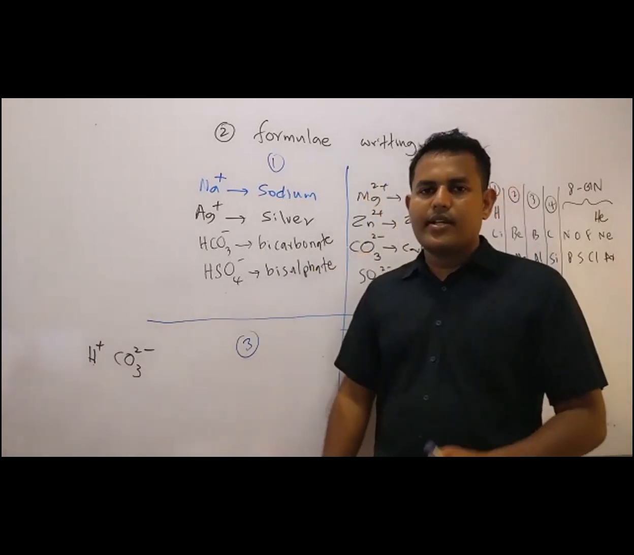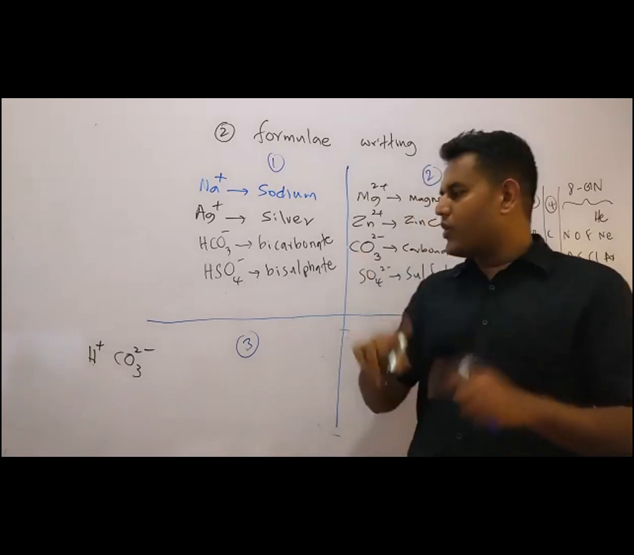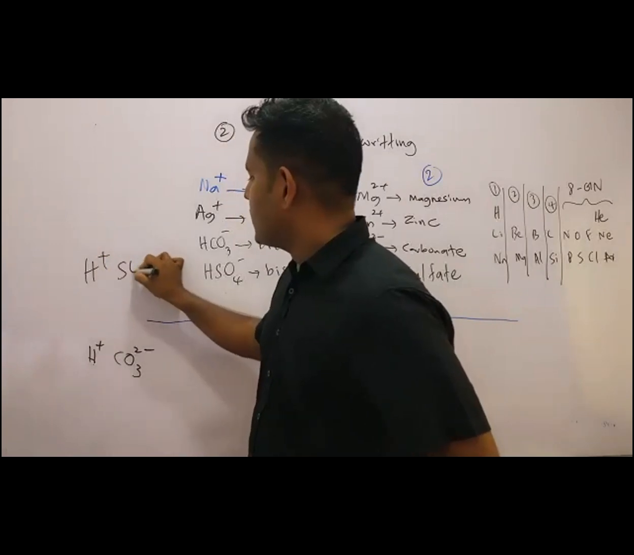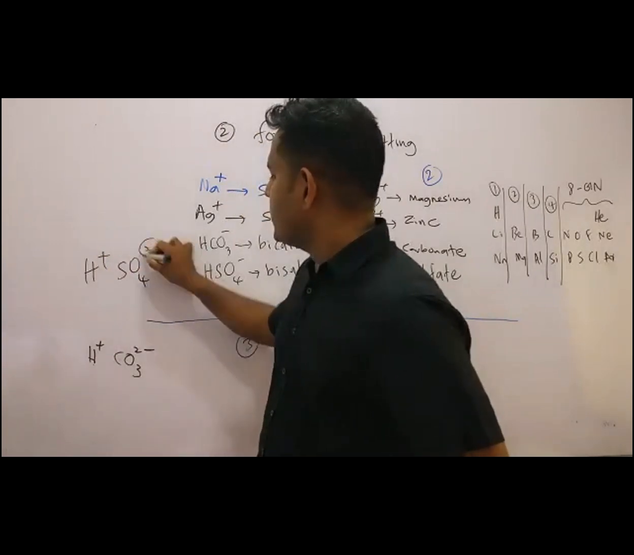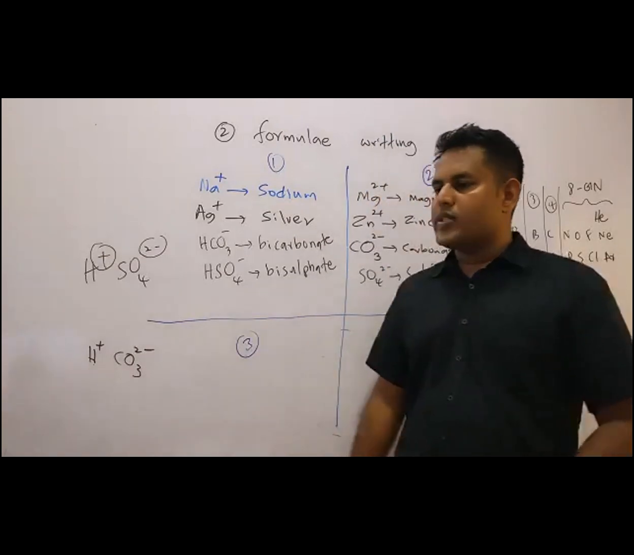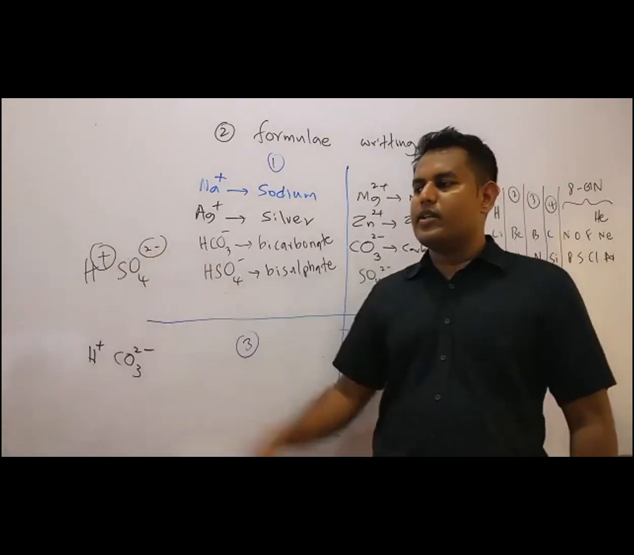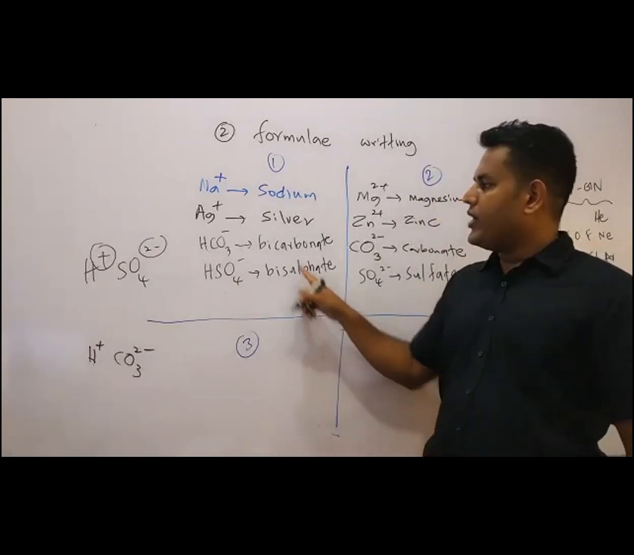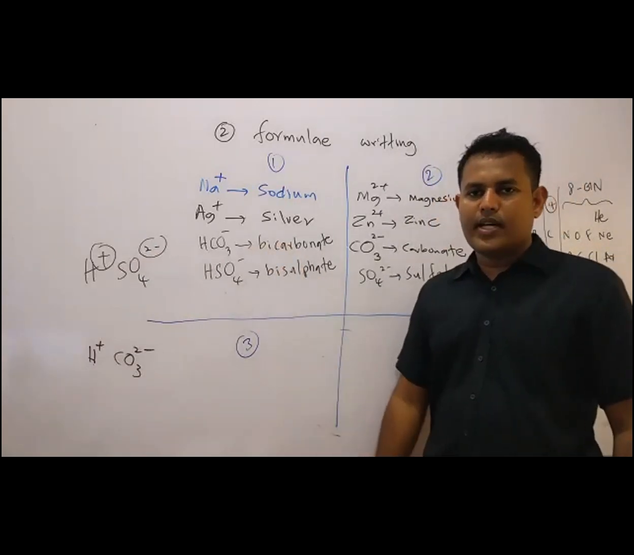H plus is simplified with SO4 2 minus. Remember the term H plus with SO4 2 minus. So you simplify this minus 2 with this plus 1. So with the minus 2 plus 1 you get minus 1. That is HSO4 minus. Bisulfate. Bisulfate, bicarbonate. Right, O-level වල තිබ්බනේ මේවා.